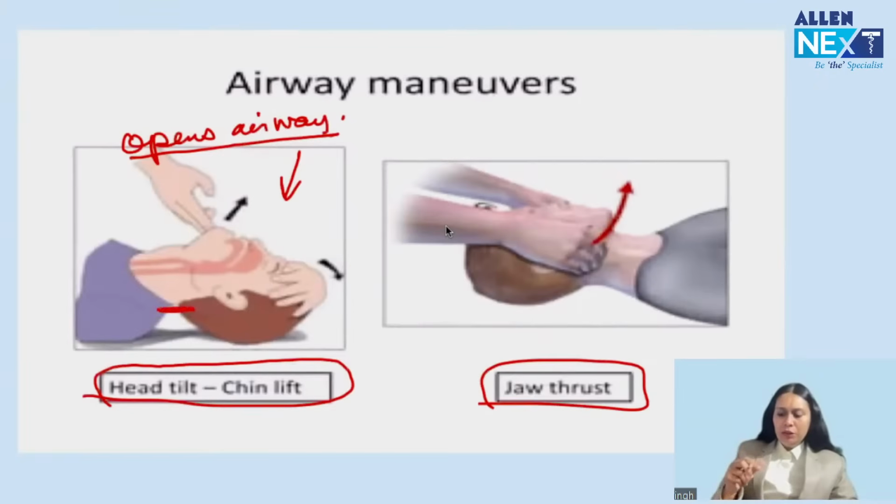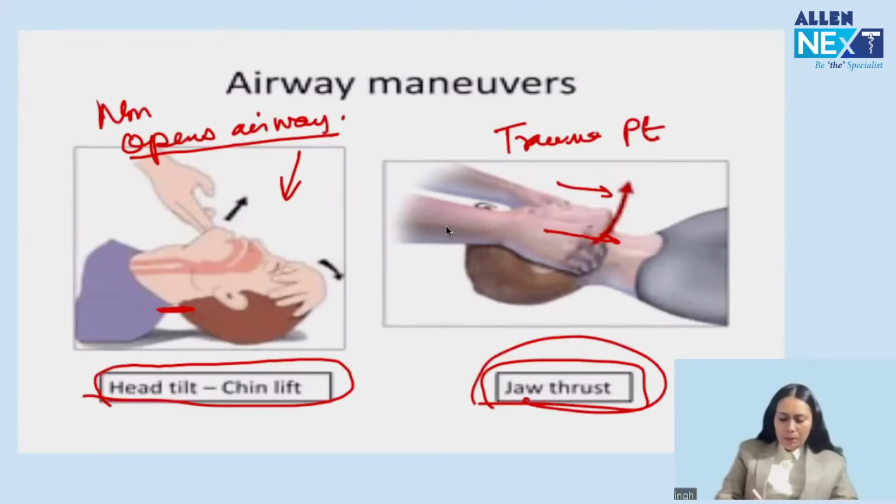So in a trauma patient, we want to do jaw thrust. Jaw thrust: with both hands, we keep the head and neck joint in a neutral position, and we protrude the mandible forward. So this creates an unobstruction, right? And this is the maneuver of choice in a trauma patient. So in a trauma patient, this is the maneuver of choice, jaw thrust. And in a non-trauma patient, which is the maneuver of choice? Head tilt, chin lift. So two very important maneuvers.